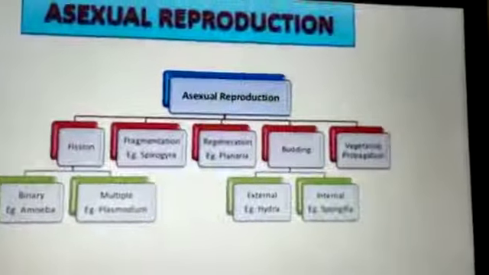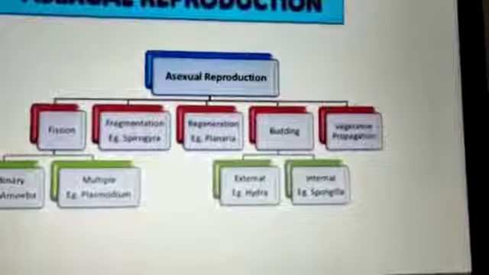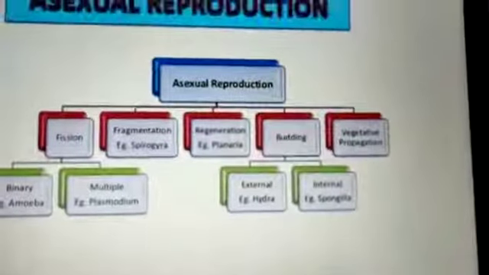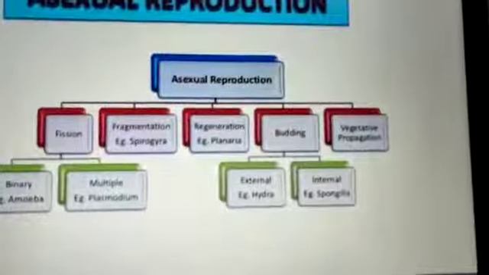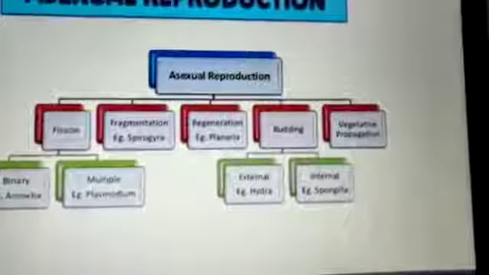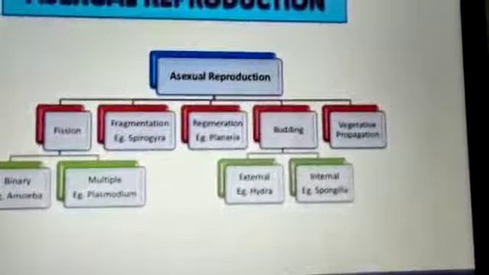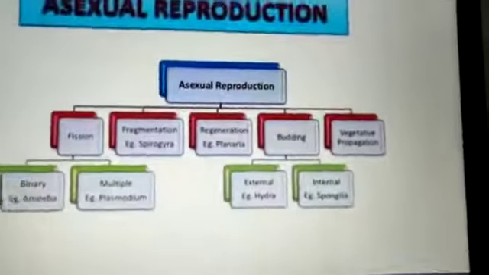Budding. Here again there are 2 submodes: external budding and internal budding. Budding can be seen in the unicellular organism yeast and the multicellular organism hydra. External budding is when the buds grow outside the body. So yeast and hydra are examples of external budding, and internal budding is exemplified by Spongilla.